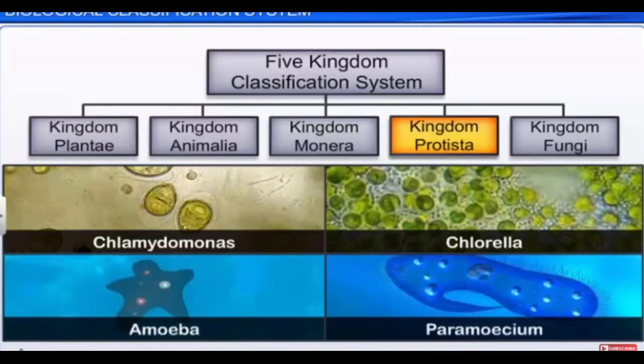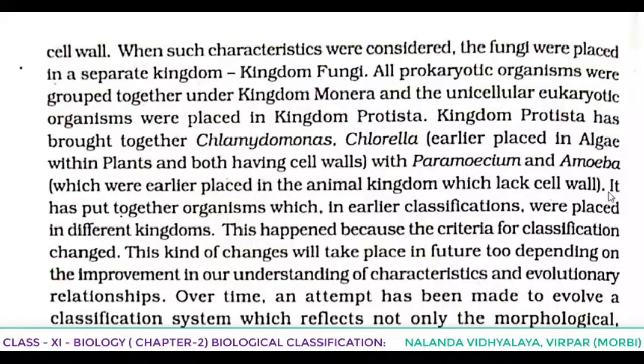But when other characteristics were considered, they were also taken out and kept under kingdom Protista. Even Chlamydomonas and Chlorella were placed in algae within plants because of having a cell wall. Now they were also taken out and kept under kingdom Protista.